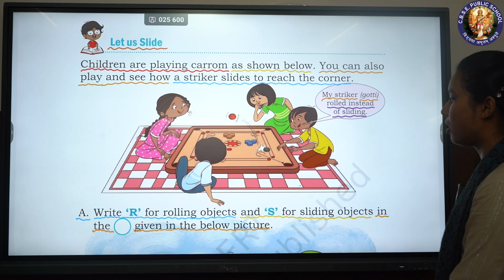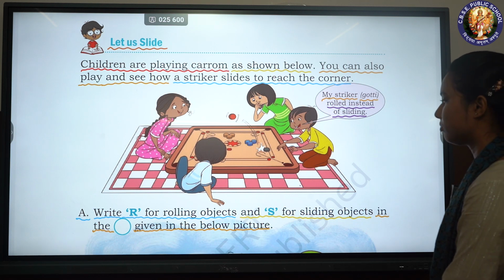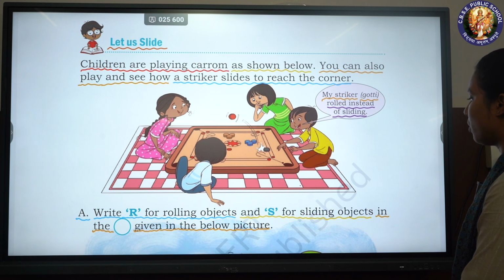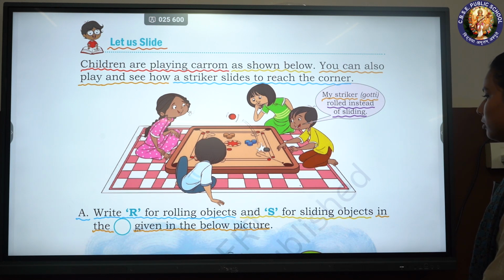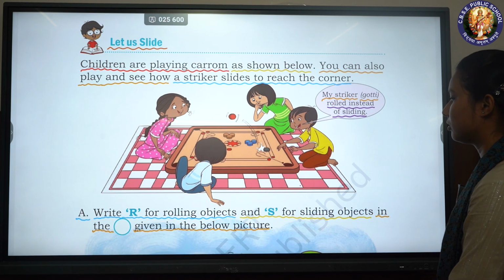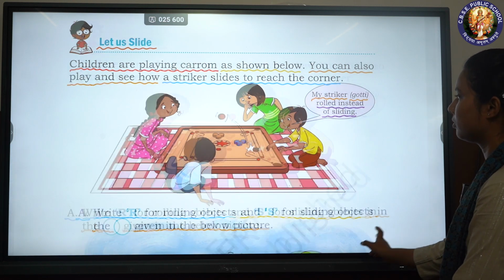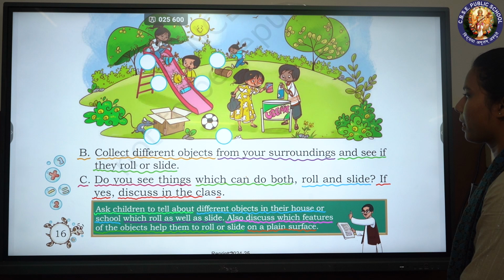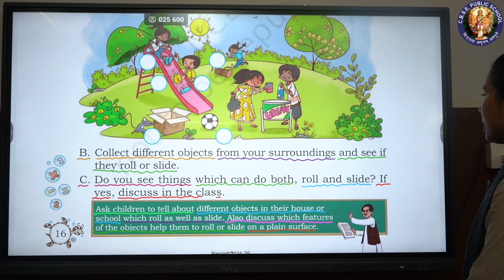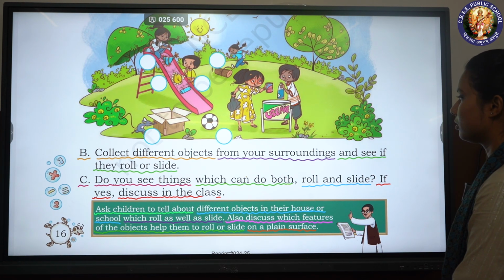A. Write R for rolling objects and S for sliding objects in the circle given in the below picture. B. Collect different objects from your surroundings and see if they roll or slide.